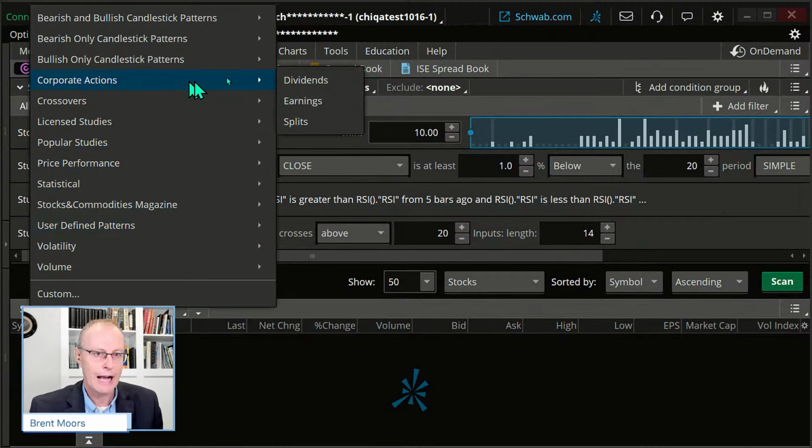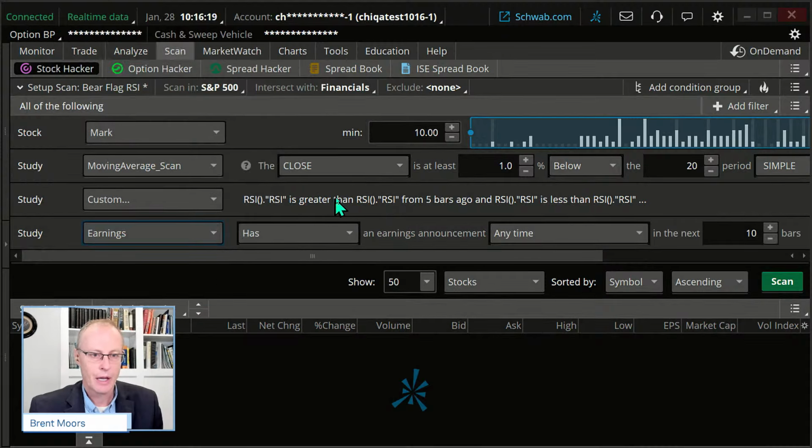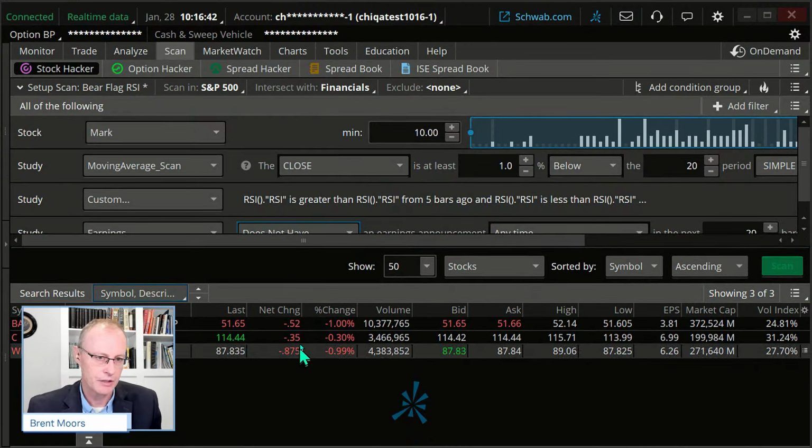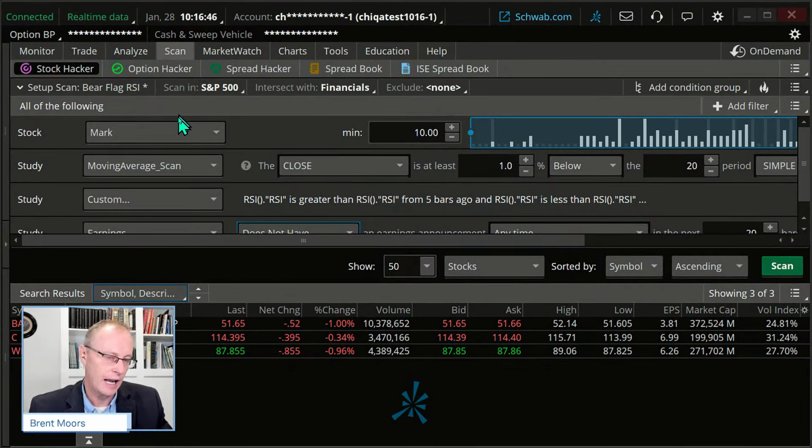I'm going to go to corporate actions, earnings. I'm going to say earnings, has an earnings. No, I don't want has an. I don't want an earnings announcement. Does not have an earnings announcement anytime. And I'm going to go to the next 20 bars. That'll give me about a month here. And I'm going to scan that. And it comes up. And we got some stocks here. Okay. So here's the stocks that meet the list here. This is stocks meeting this kind of bearish scan.